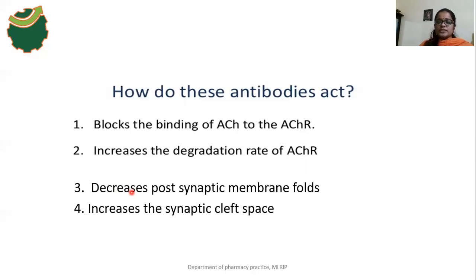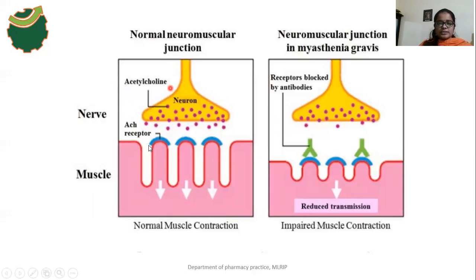So these antibodies decrease the postsynaptic membrane folds, and increase the synaptic cleft space. The space between the two neuronal junctions is increased by these antibodies. And this one is the normal muscle contraction.